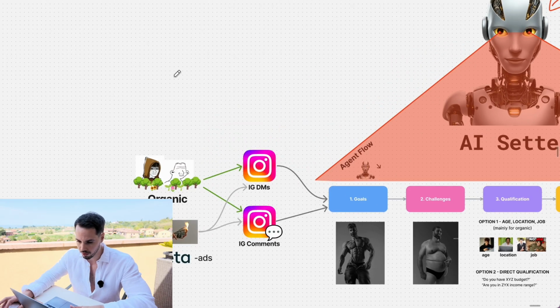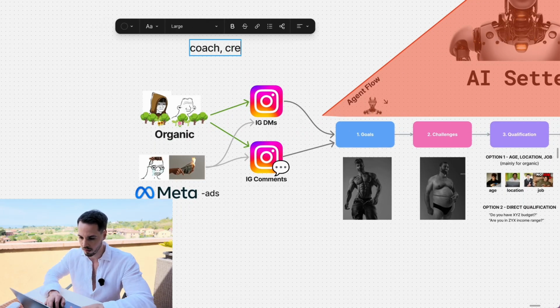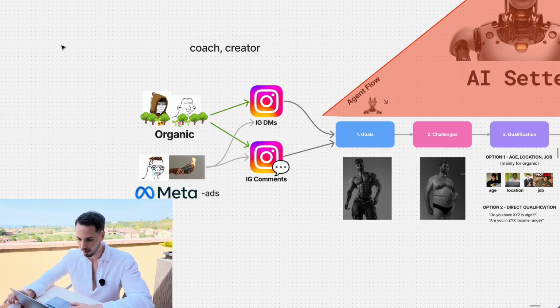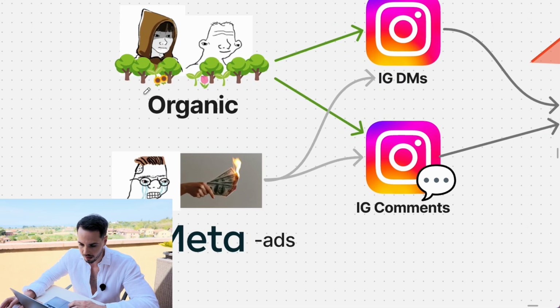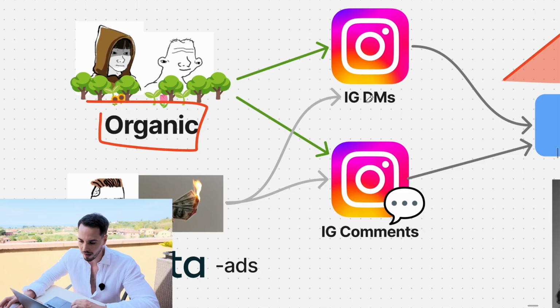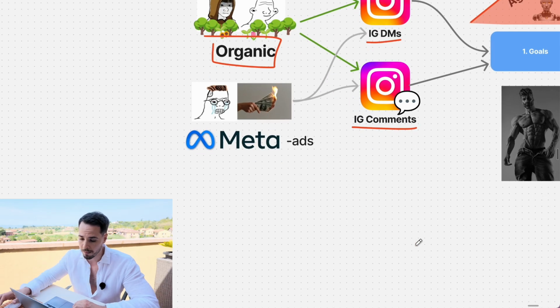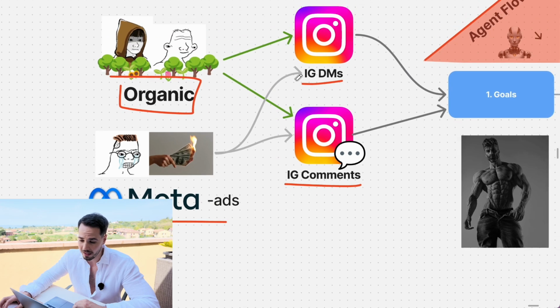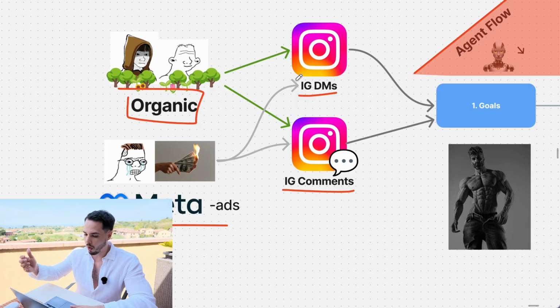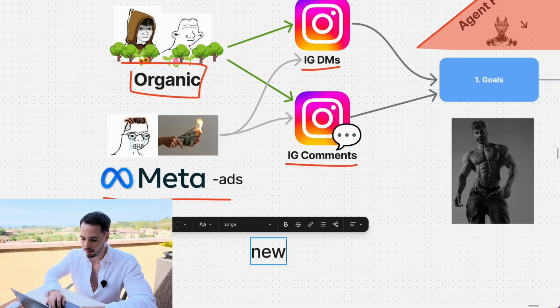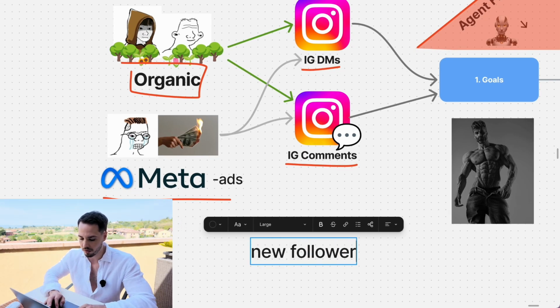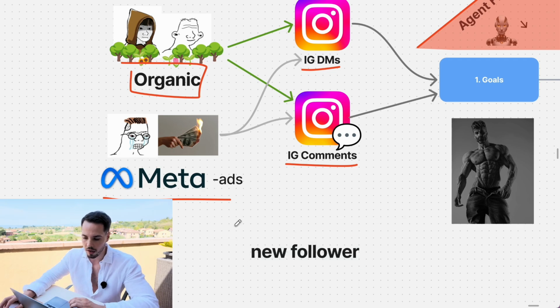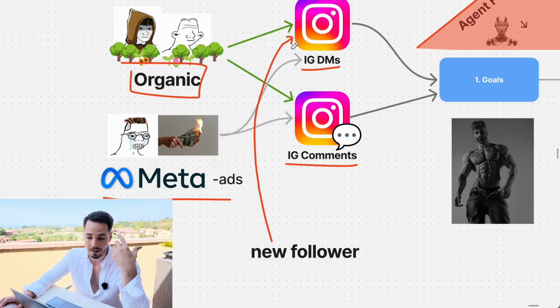If you are a coach or a content creator and you have a bunch of people on your Instagram, whether you run organic content and you get a lot of IG DMs or a lot of IG comments, maybe people opting in for a lead magnet, or you are forced to set your money on fire and run Meta ads to kind of achieve the same outcome. Or even, I forgot to add here, if you get a lot of new followers, we can actually use ManyChat's new feature to automatically reach out to these followers and turn them into IG DMs when they reply.